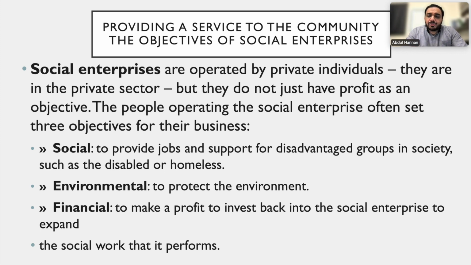The people operating the social enterprise often set three main objectives for their business. One is social. The social objective is to provide jobs and support for disadvantaged groups in society, such as disabled or homeless people. We have seen some old age houses and all that. So they are providing facilities for people who are disabled and homeless. This is the first objective of social enterprise. Environmental, to protect the environment, they work towards that.